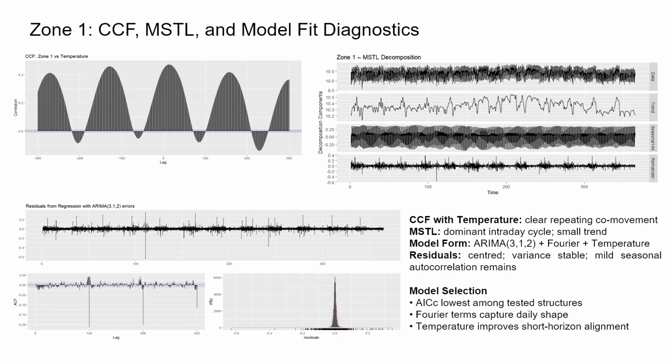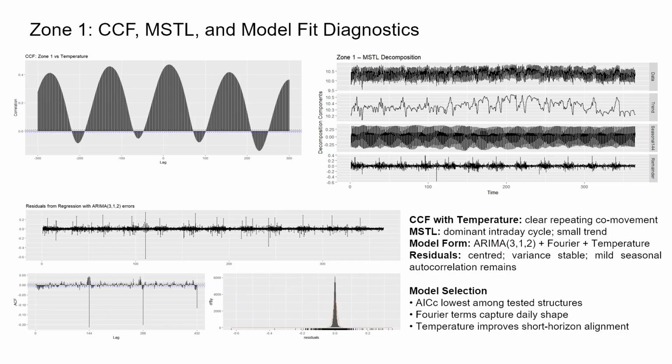Based on that structure, the model that ended up fitting best here was an ARIMA 312. It's a simple model, but it captures that repeating pattern while still adapting to small shifts from day to day. And you can see that in the diagnostics at the bottom, the residuals stay tightly around zero. The ACF looks almost flat, and the distribution is extremely narrow. That's what you want to see. It means the model has observed the daily pattern and the leftover noise is just random.